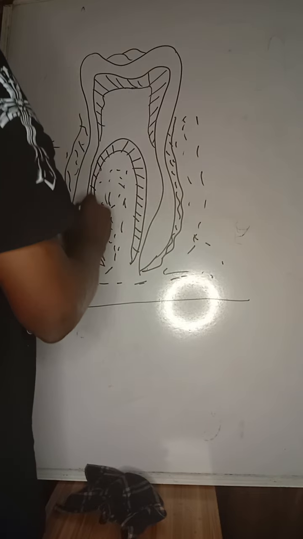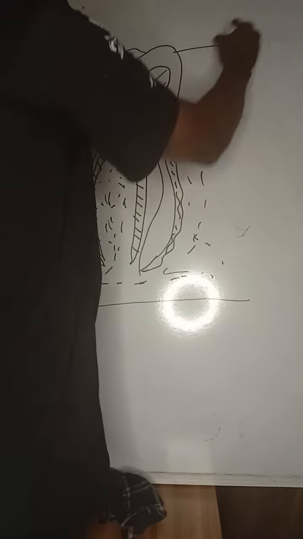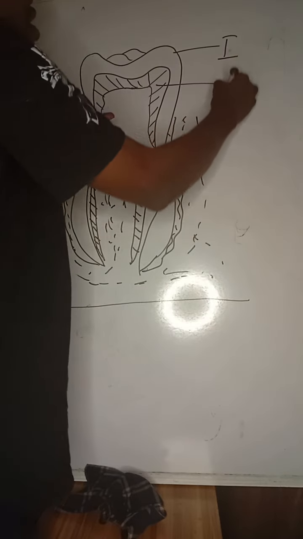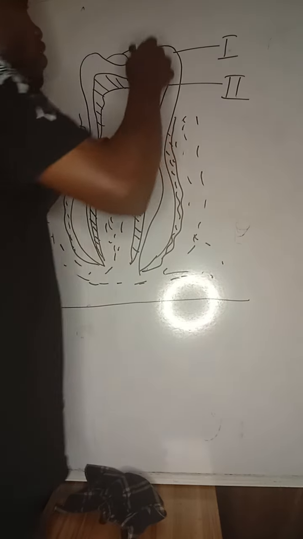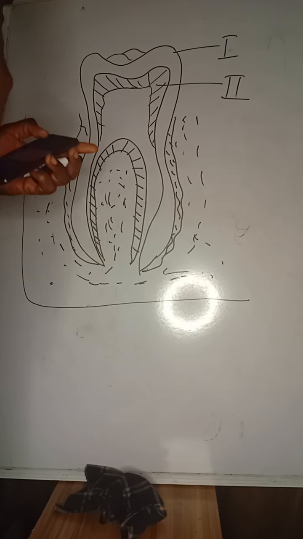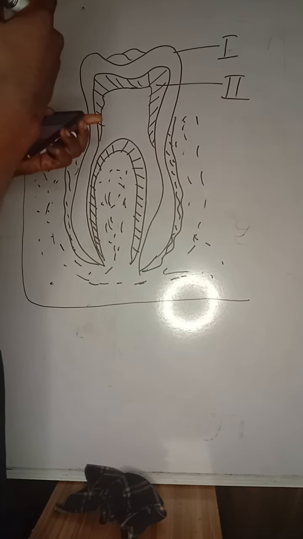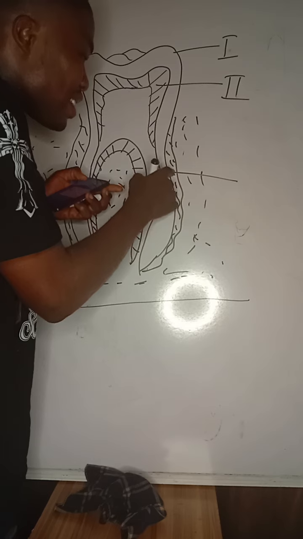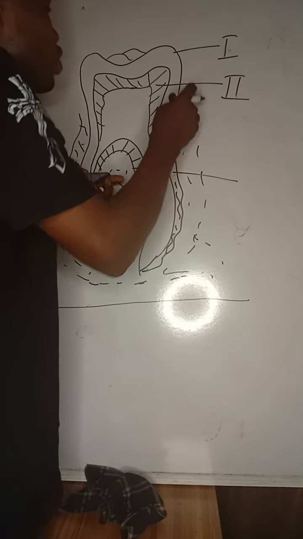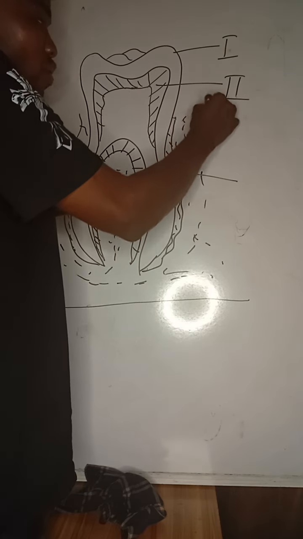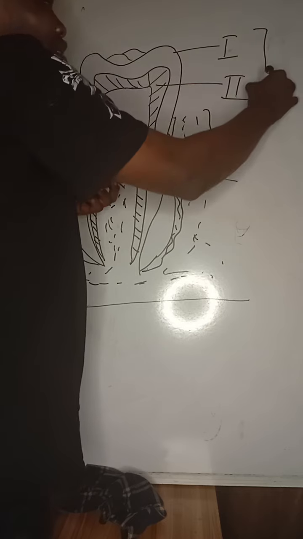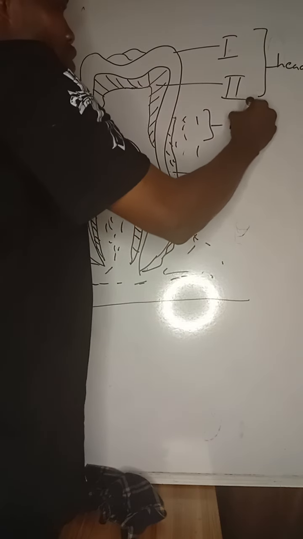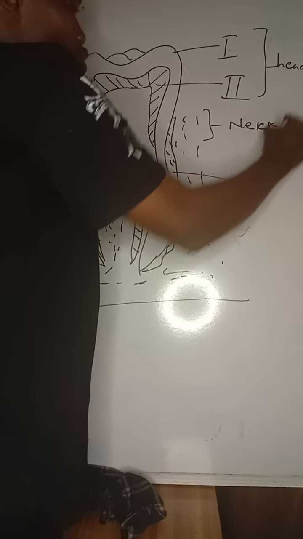Now the labeled part here is the enamel. This innermost part, the labeled part is the dentin. The enamel covers the dentin, and they asked this part. Now this tooth is divided into the neck. This part is the neck of the tooth. This is the head of the tooth, this is the neck of the tooth, and this is the root.